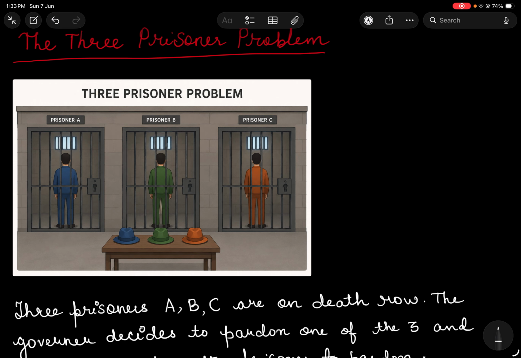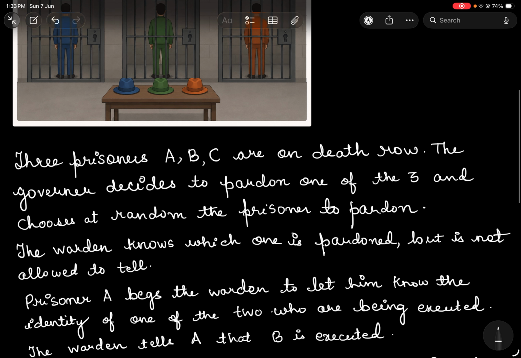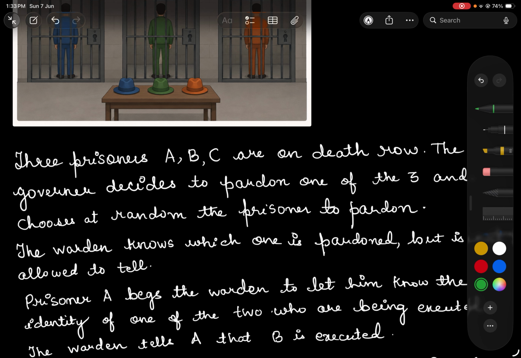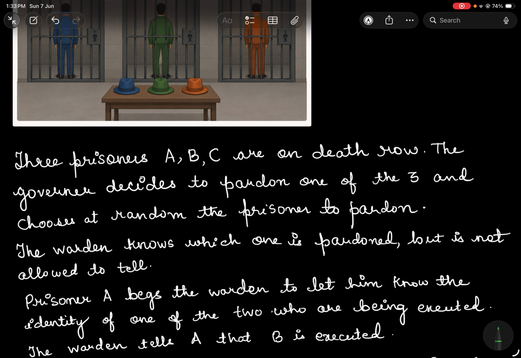So I've added a visual in front of you. There are three prisoners, and let's name the prisoners A, B, and C, and all three prisoners are on death row. The governor decides that he wants to pardon one of the three, and he chooses a prisoner at random to pardon. Maybe he'll put three chits of prisoner A, B, and C, and just choose one at random, and that is the person he has decided to pardon.